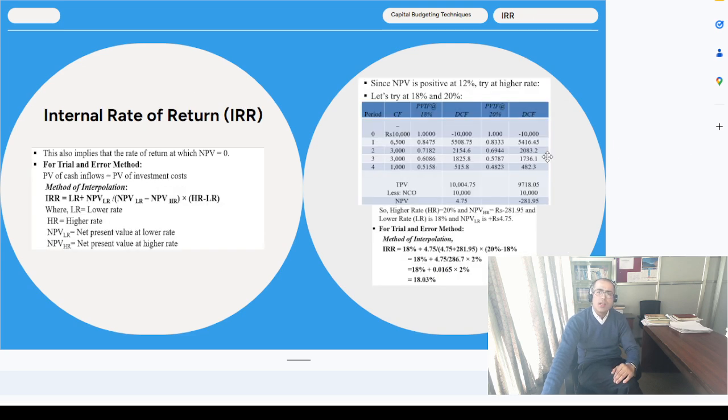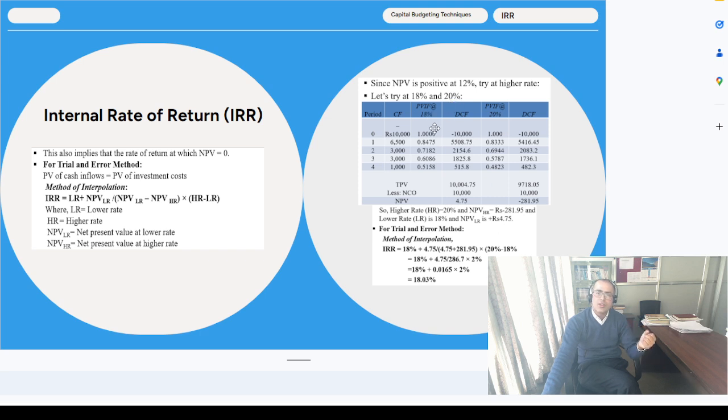Okay. Now what about the internal rate of return? Internal rate of return is the rate of return at which NPV is 0. Now by using the trial and error approach, which is a little bit time consuming also, but you have to understand here, since you already calculated discounted value at 12%, and we came to know that NPV is positive at 12%, we have to try at a higher rate, because you are looking for a positive NPV and next one is a negative NPV. Then you could interpret your figure and you could find the internal rate of return.